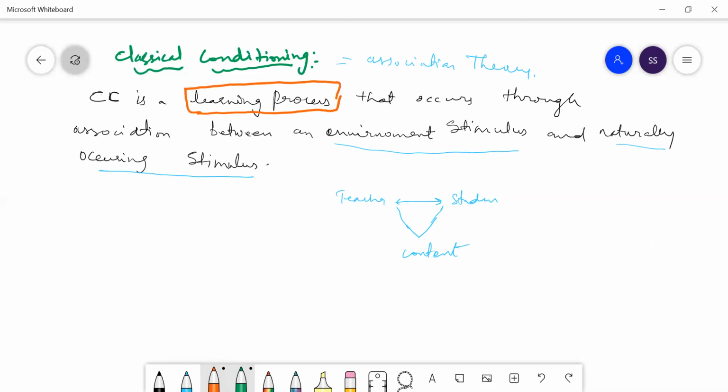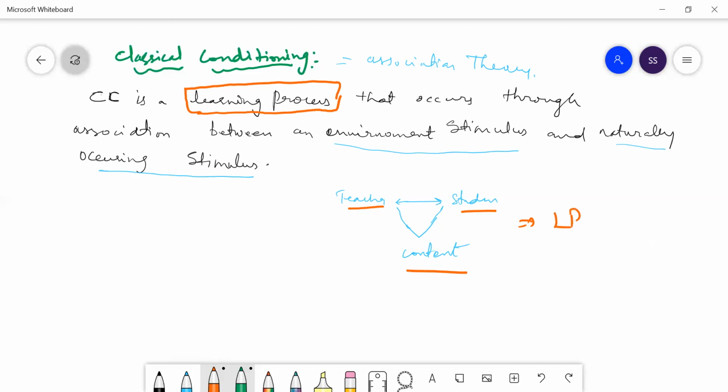Learning process means there should be a teacher, a student, and content. If you want to talk about the learning process, there should be a teacher, a student, and a content, right? So teacher, student, content, that is equal to learning process.